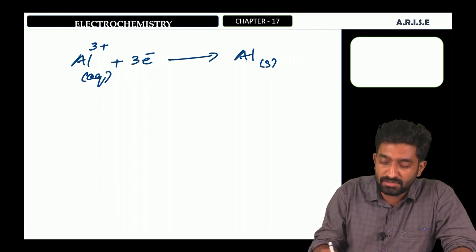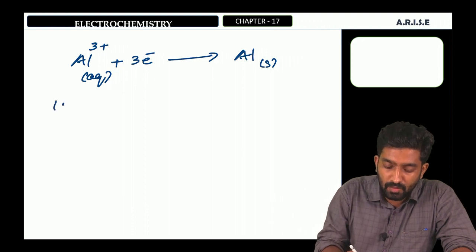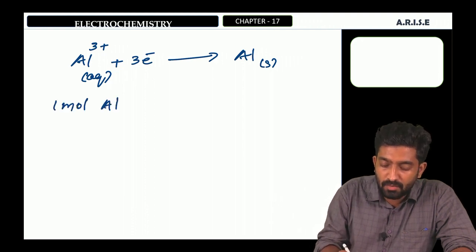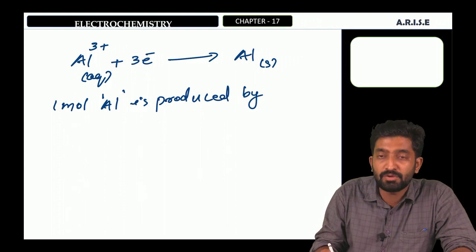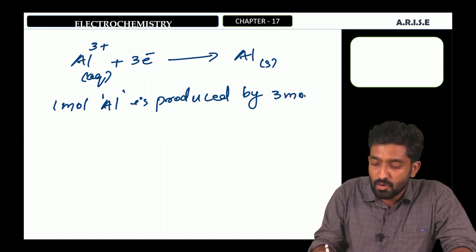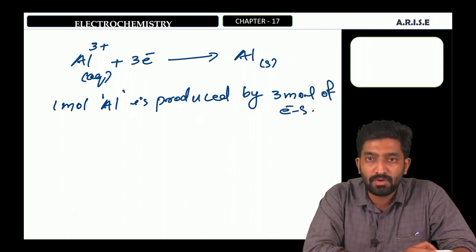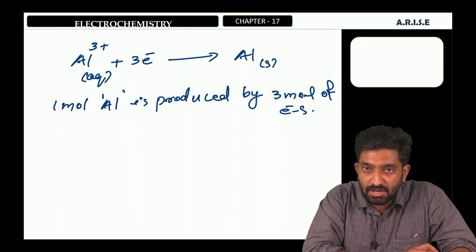Then here you can see that 1 mole aluminum is produced by how many moles of electrons? Here you can see that 3 moles of electrons. 1 mole of aluminum is produced by 3 moles of electrons. Therefore, the question is to find out the charge required to produce 1 mole of aluminum.